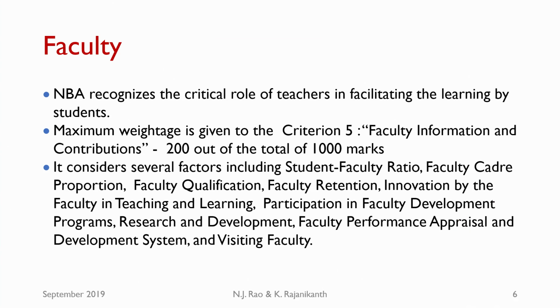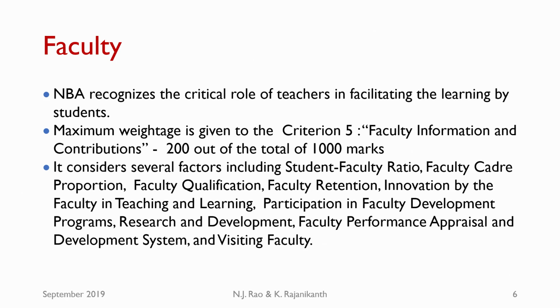So, this is an extremely important criterion, and NBA in fact recognizes the importance of faculty. This criterion considers several factors including student faculty ratio, faculty cadre proportion, assistant professors, associate professors and professors. What is the proportion in which we have this cadre?